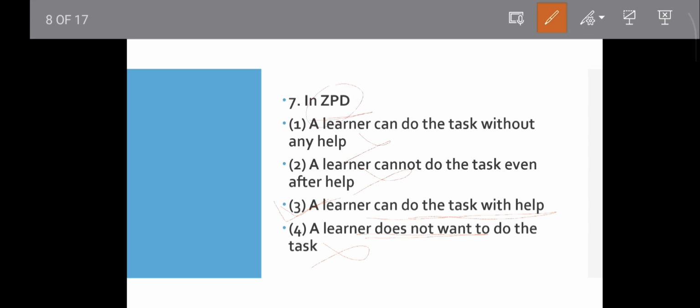ZPD means zone of proximal development. A learner can do the task with help. According to Vygotsky, ZPD refers to tasks a learner can accomplish with guidance or assistance. It means scaffolding, obviously related to scaffolding. Okay, then move to the next question.